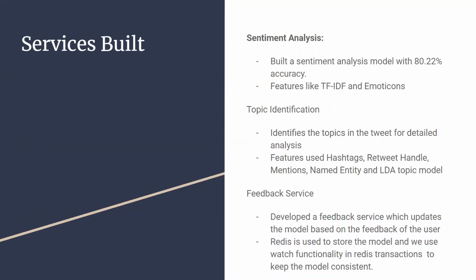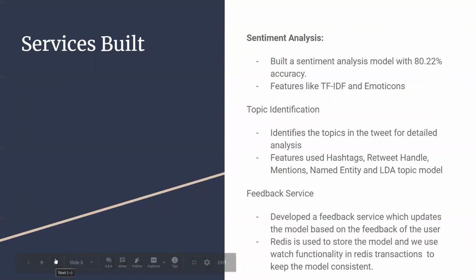It can also be used for intent analysis in the future. For this, the features used were hashtag, retweet handle, mentions, named entity, and an LDA topic model that we built on our own. Our sentiment analysis model only predicts positive and negative sentiments. It does not predict neutral sentiments.